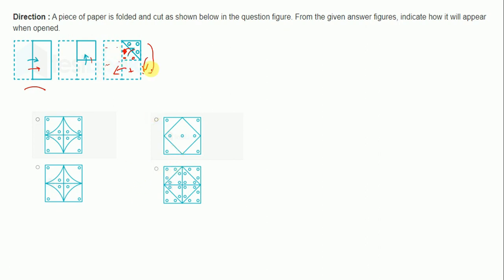So first of all, these 3 holes should be there, and here are no such holes. Here also not. Here also not. So this will be the correct answer. And this was a very obvious question. If you just look at the options, you will clearly find it, because at least there should be 3 holes at this corner. So this was a very easy one.